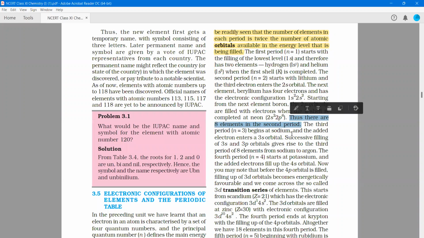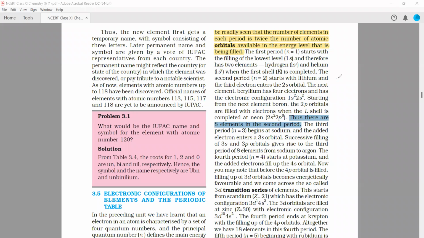Okay. The third period, n equals 3, begins at sodium, and the added electrons enter the 3s. Successive filling of 3s and 3p orbitals gives rise to the third period of 8 elements from sodium to argon. Now you will have one question. I told you that for the third period we have n equals 3, so we have 3s. How many orbitals are possible for principal quantum number 3? So you will say that it is 3s, 3p, and 3d. Okay. How do you know that?